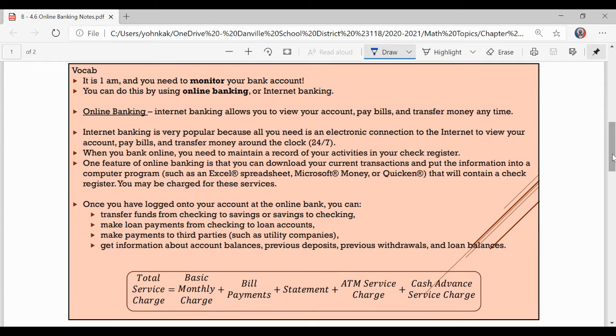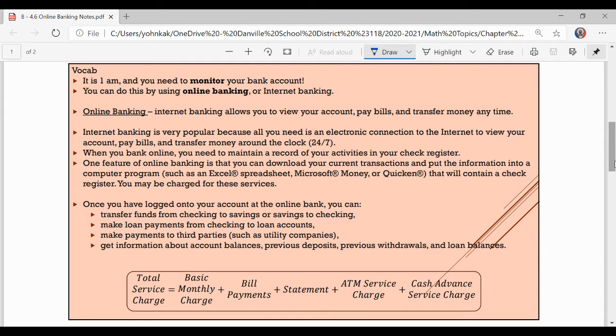So imagine it's 1 a.m. and you need to monitor your bank account. Well, you can only do this using online banking or internet banking. Internet banking allows you to view your account, pay bills, and transfer money anytime. Most of you probably have an app on your phone that helps keep track of all your purchases. That's something that has been developed over the years.